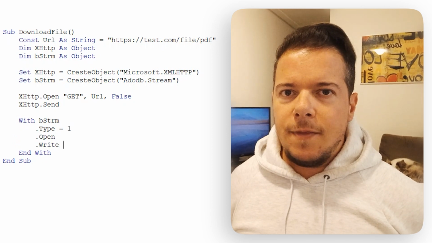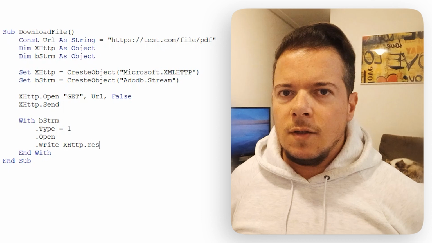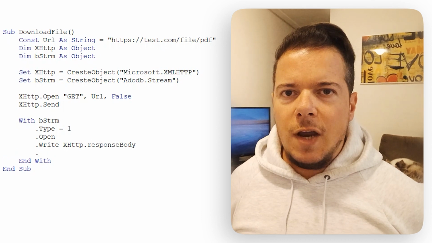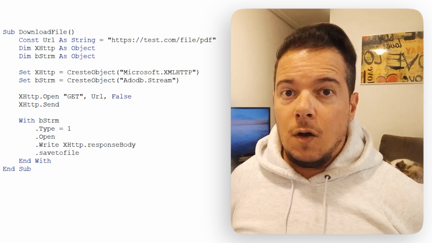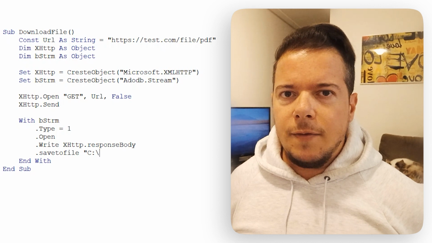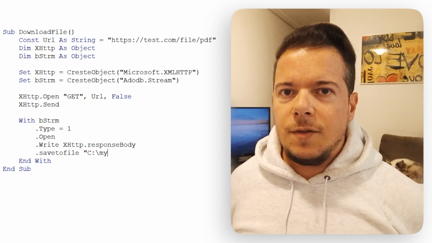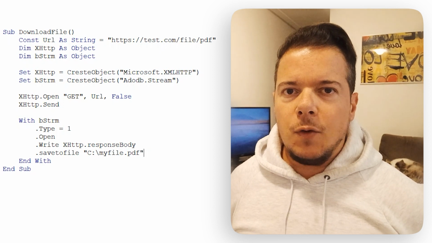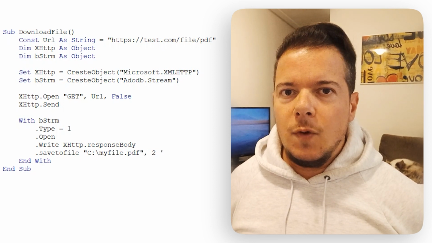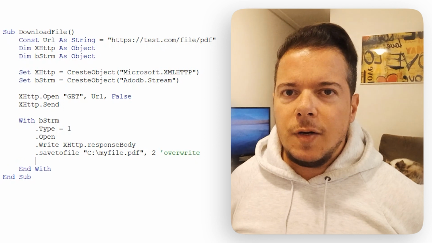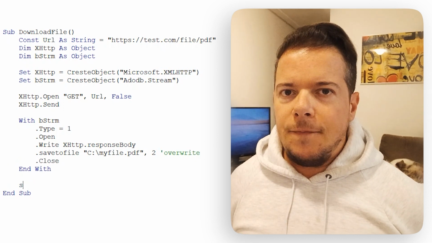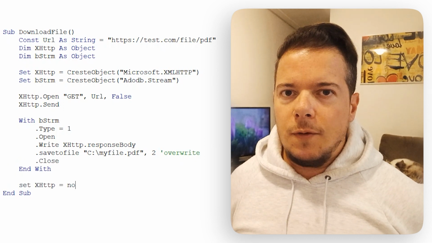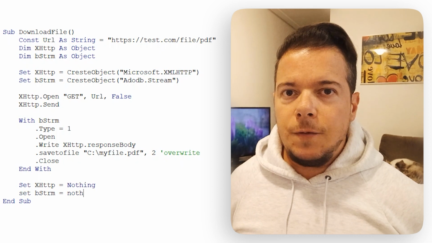Use the keyword with to select our stream object. Set the type to 1, which means we are downloading a binary file. Call the method open, call the method write, passing one parameter, response body, call the method save to file, passing one string parameter with the location in your computer that you want to save the file, and another parameter, 2, meaning that if the file already exists, it will overwrite, and call the method close to finish the job.